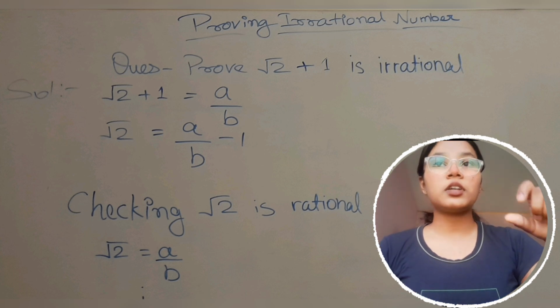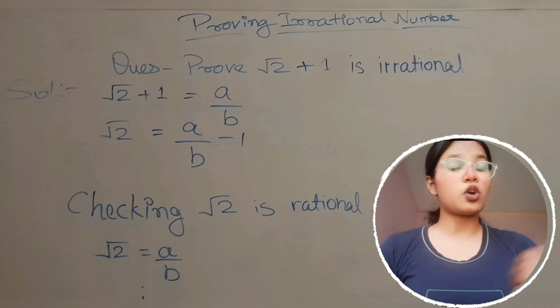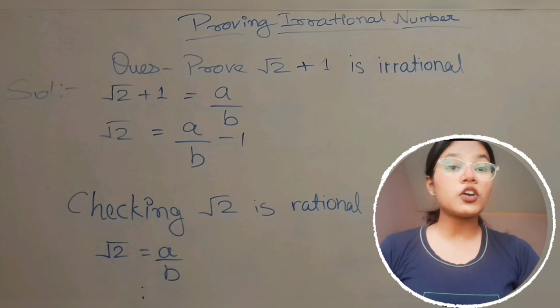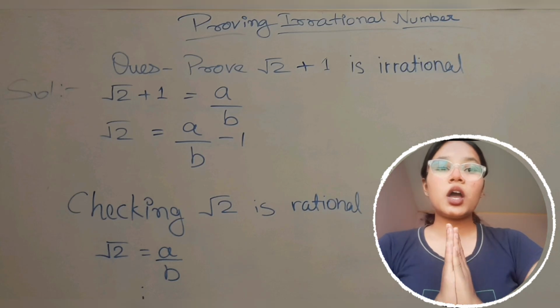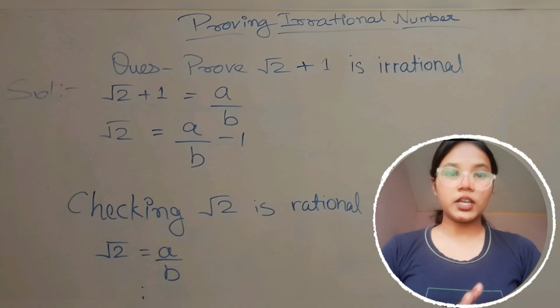So we write that this contradiction is because of the wrong assumption that under root 2 is rational. So under root 2 is irrational, hence proved.